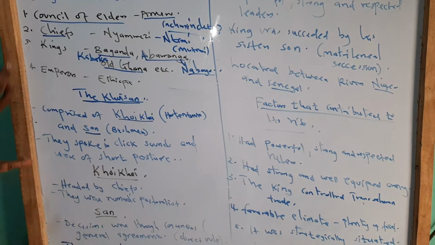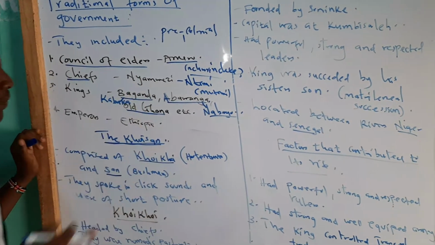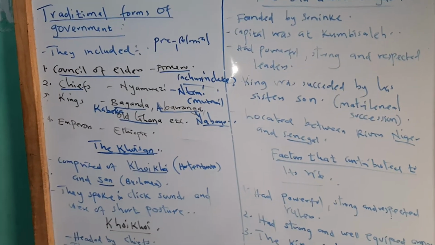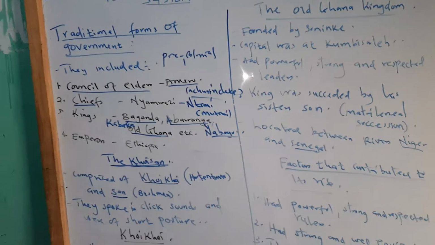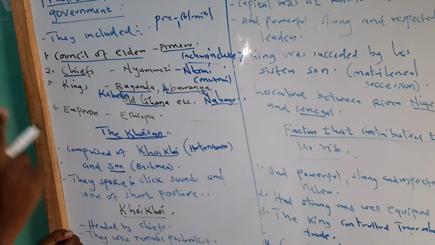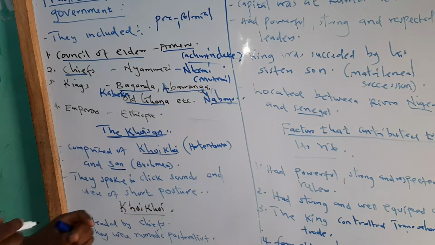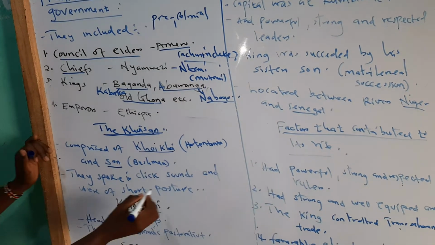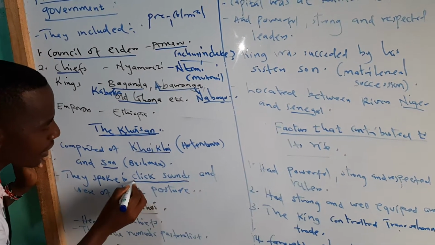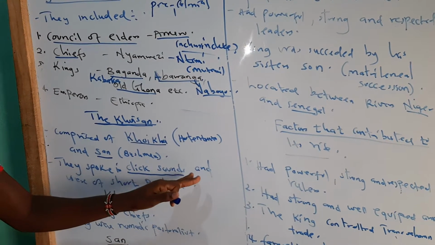So this one, remember, it is Khoisan, Khoikhoi and San. And these people live in Southern Africa. Now there are similarities between the Khoikhoi and San. Which are they? They spoke in click sounds. So that is one thing that you can identify both of them. They spoke in click sounds.